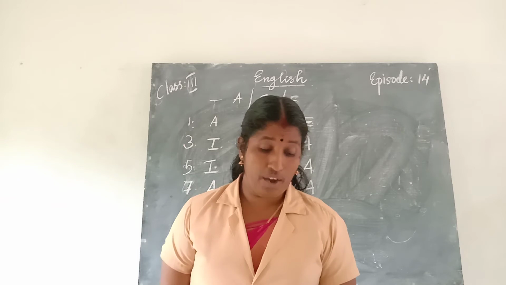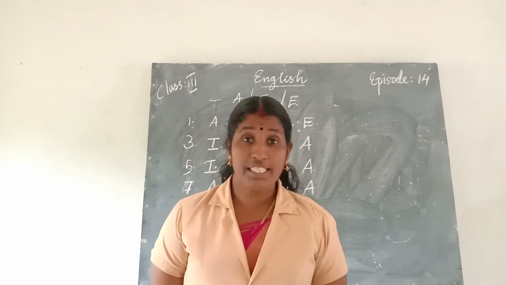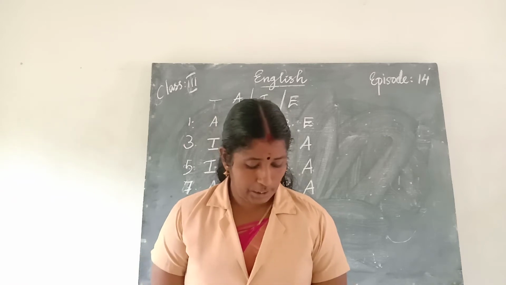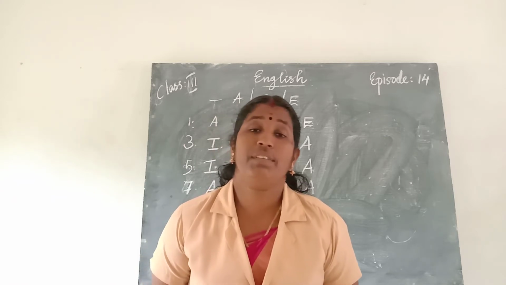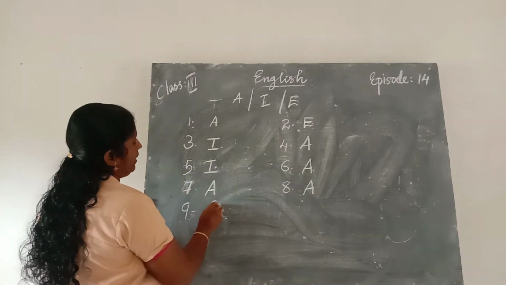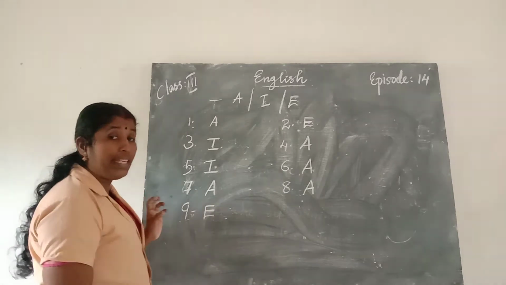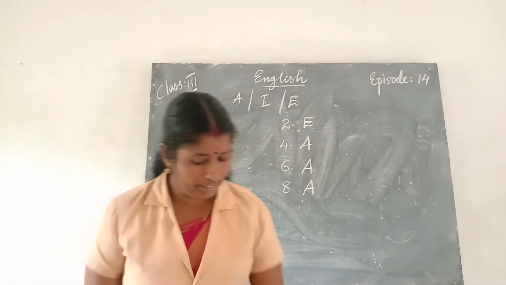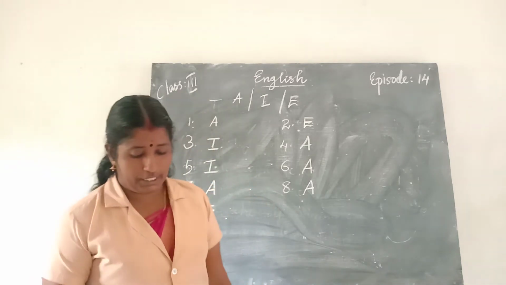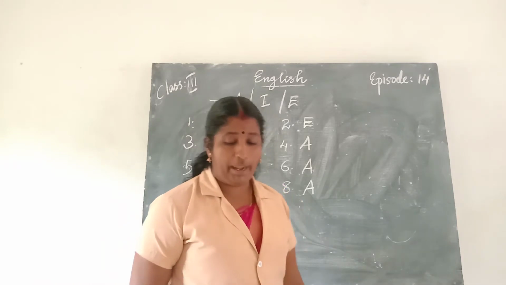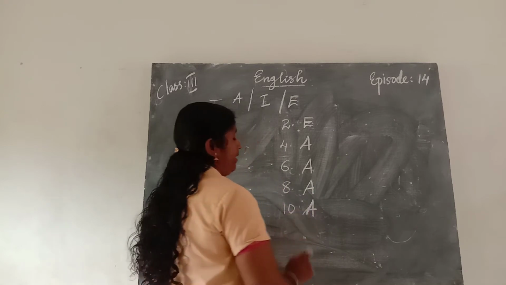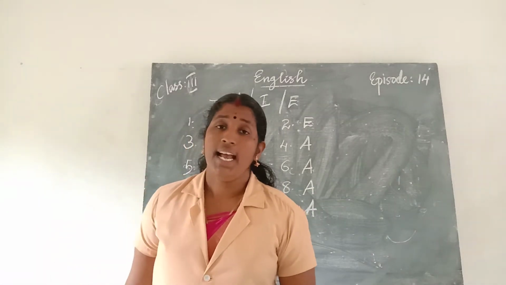Next one, how fast the deer runs. It is our strong feeling or emotion. It expresses our feelings. So it ends with an exclamation mark. It is an exclamatory sentence. So you should write E there. E. Exclamatory sentence. Then for 10th one, last one, I enjoy playing with you. It is a statement. So we write A. It is an assertive sentence.